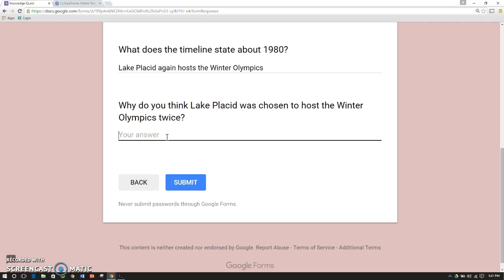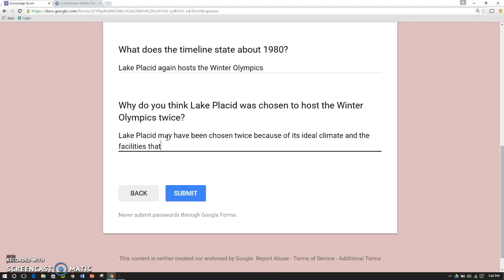You could say something like, Lake Placid may have been chosen twice because of its ideal climate, right, for the Winter Olympics, and the facilities that were built for the first Olympics hosted in, what year was it? 1932. Who knows how much they really reuse? You know, they probably had to build new stadiums.